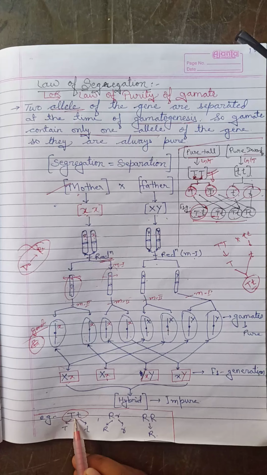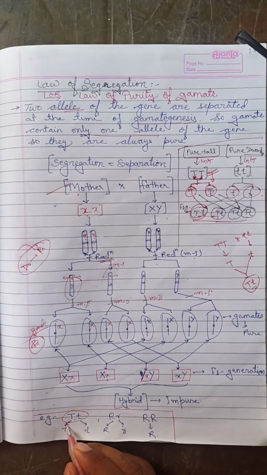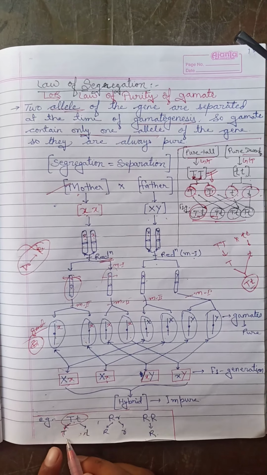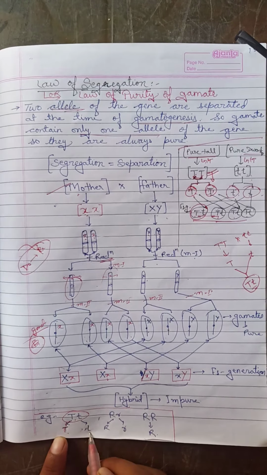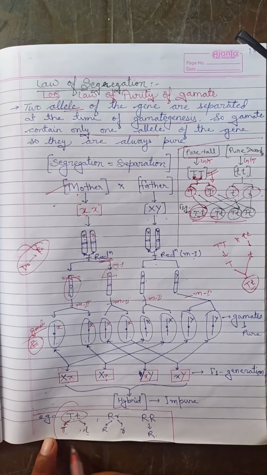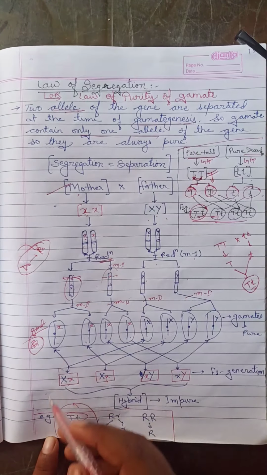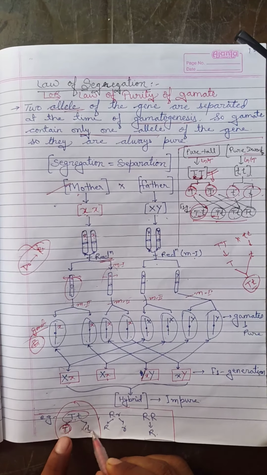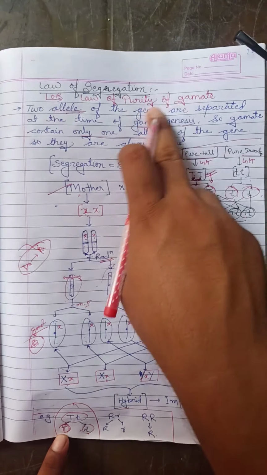Suppose it is the F1 generation, and the F1 generation produces two different types of gamete. That means it is the condition when the gametes separate, which is called segregation or separation, and it is the pure type of gamete, because of the purity of gamete.